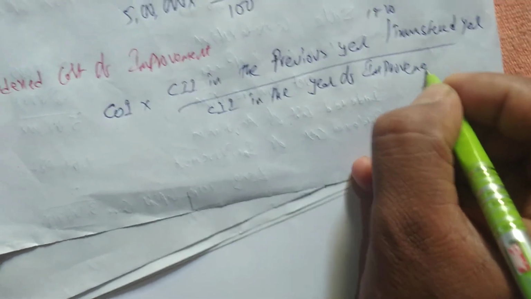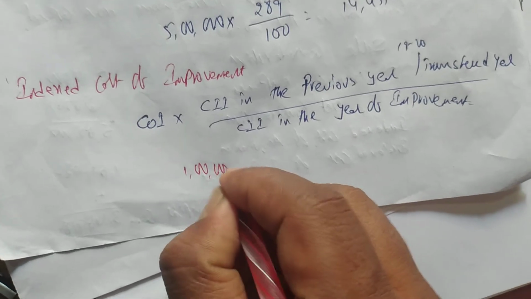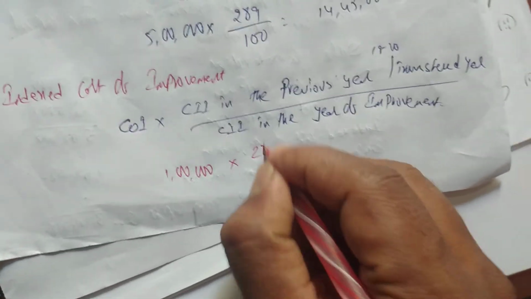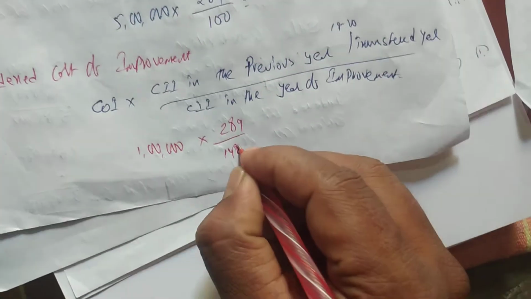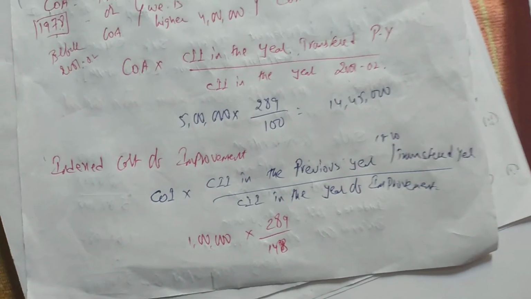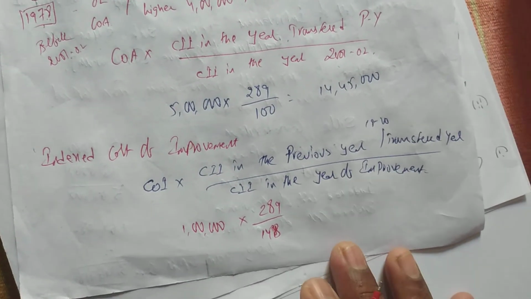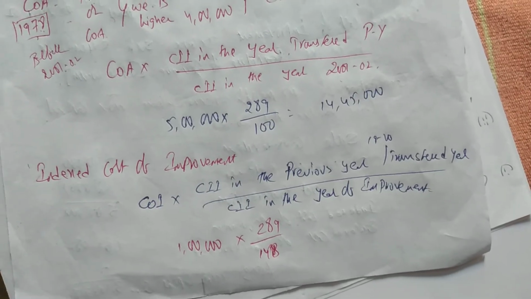Improvement done is rupees 1 lakh. So 1 lakh into 289 divided by 2009-10 index, which is 148. We get 1 lakh 95,270.